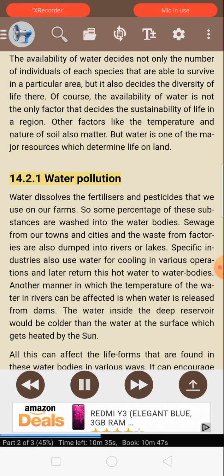14.2.1 Water pollution. Water dissolves the fertilizers and pesticides that we use on our farms. So some percentage of these substances are washed into the water bodies. Sewage from our towns and cities and the waste from factories are also dumped into rivers or lakes. Specific industries also use water for cooling in various operations and later return this hot water to water bodies.